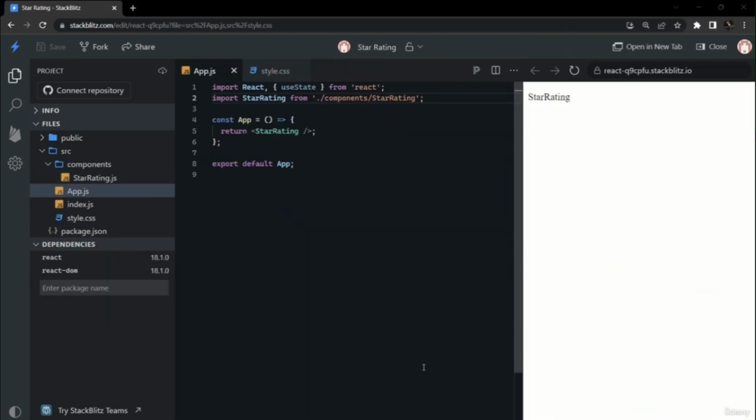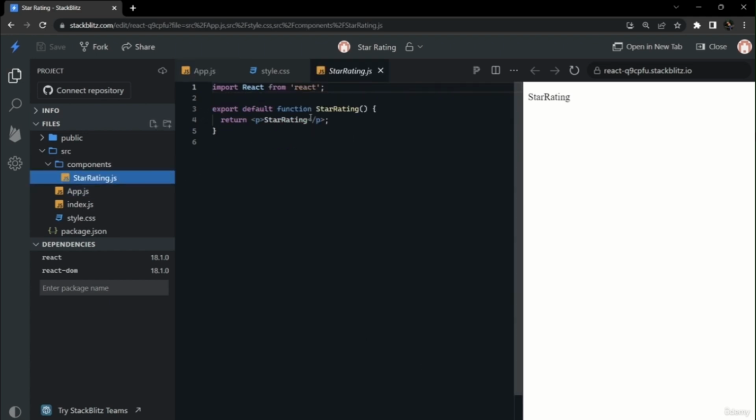Hello everybody, in this video we will develop a star rating plugin in React. This is among the lesser asked questions in interviews for React. For this we have created a separate component, star rating.js, and imported it into app.js. As a standard practice, we'll start working on this component.